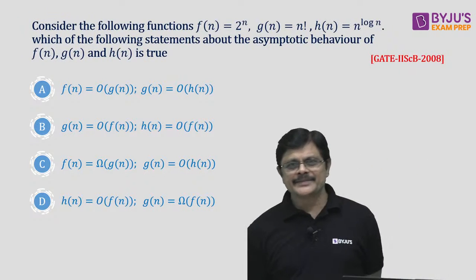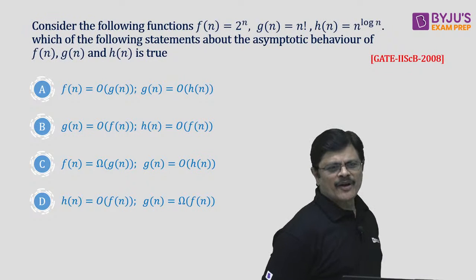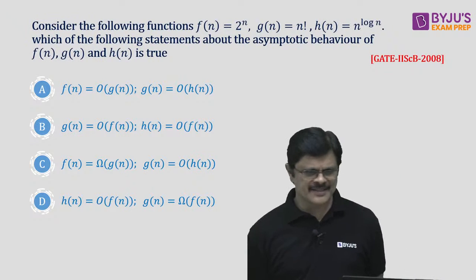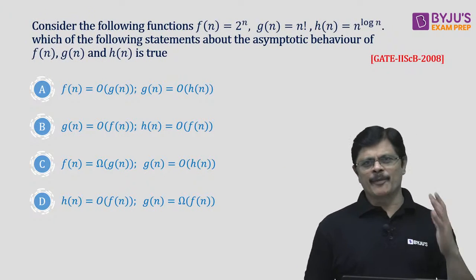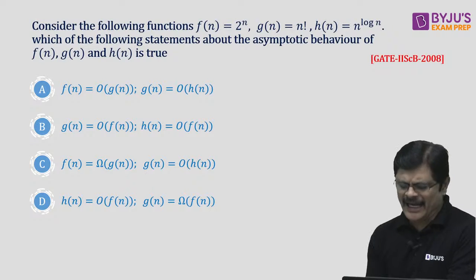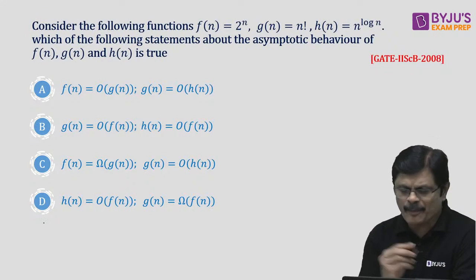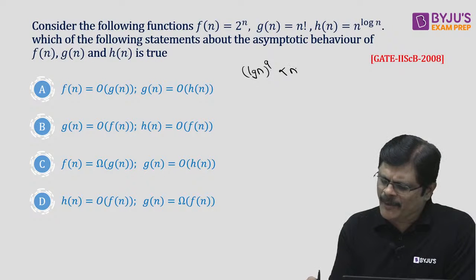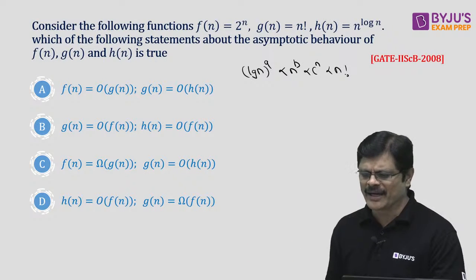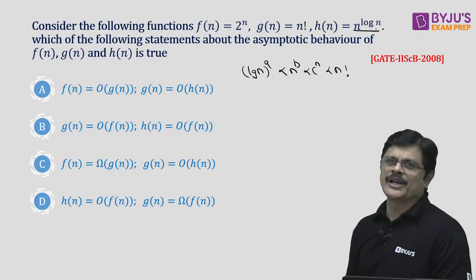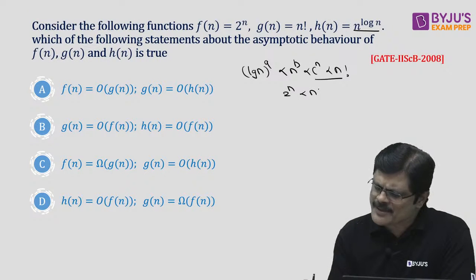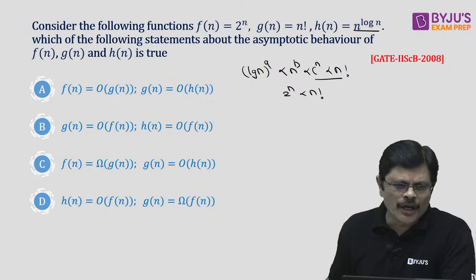Now we have 2 power n, n factorial, and n power log n, my dear friends. See, in this particular problem, we already know that according to our basic order of growth, log n power a is smaller than n power b, smaller than c power n, smaller than n factorial. There is nothing more than that, my dear friends. There may be n power log n which may be troubling you. Let us come to that. According to this, definitely 2 power n is asymptotically smaller than n factorial. That relation you already know.